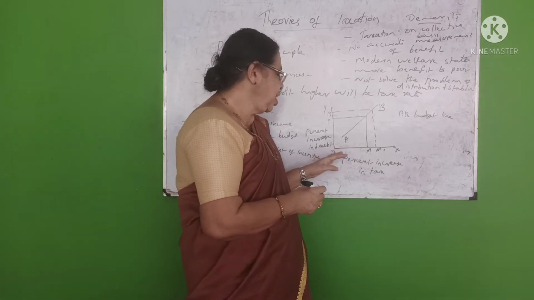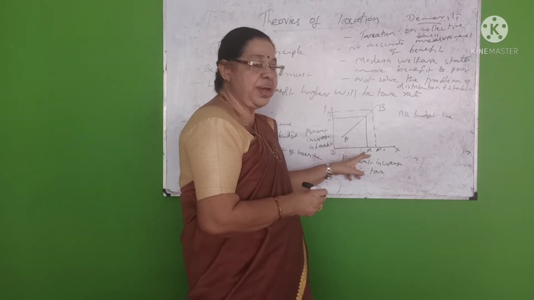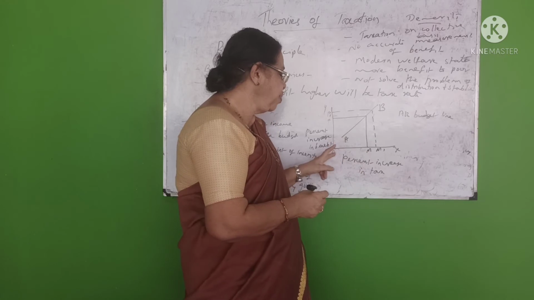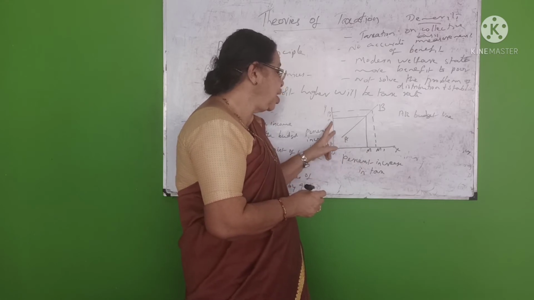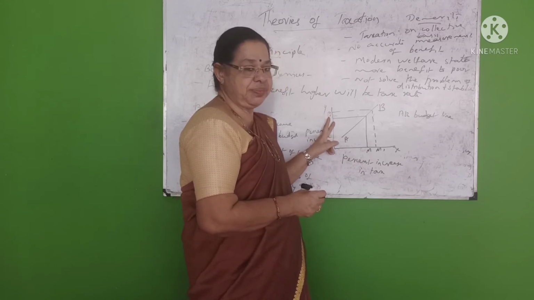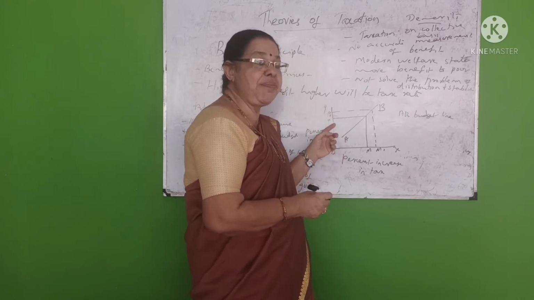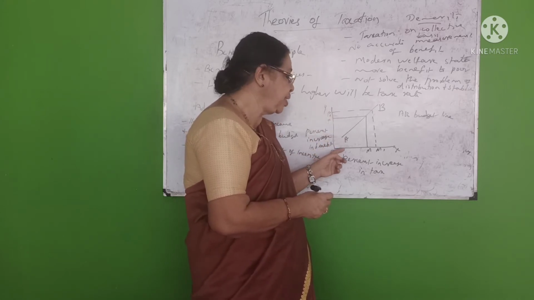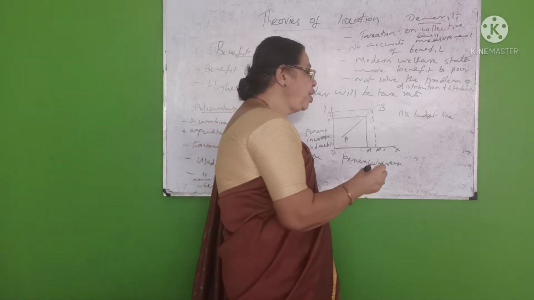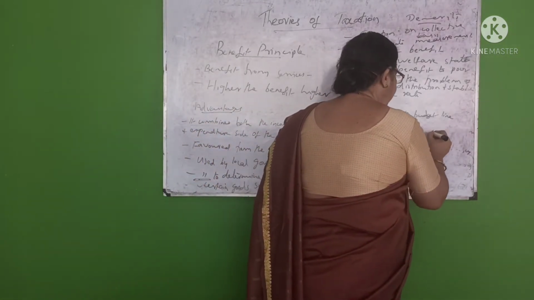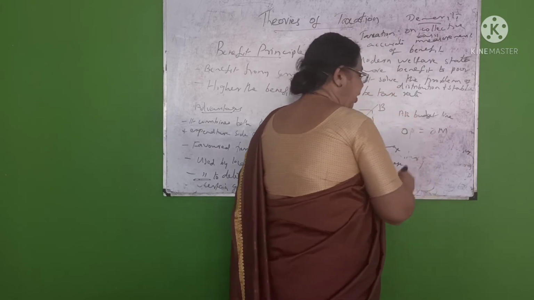According to this, if there is OM amount of tax, it corresponds to OP level of benefit enjoyed by the community. So OP equals OM level of taxation.